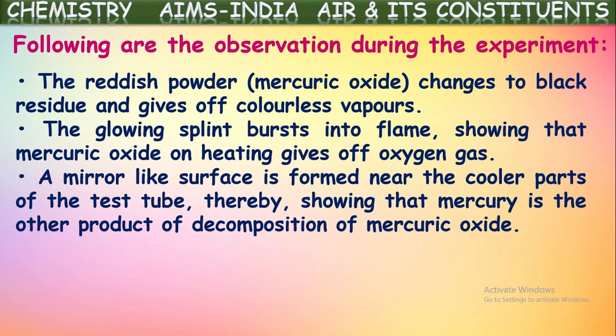Yes, not only is this colorless gas evolved, there will be some other indication in the test tube. On the cooler parts of the test tube, there will be a mirror-like formation. A mirror-like surface is being formed on the inner walls of the test tube. This indicates there is a formation of mercury also along with the oxygen. Thus, we can say, on heating this mercury oxide, it decomposes to form mercury and colorless oxygen gas. These two are produced. In that way, oxygen gas is produced on heating a metal oxide like mercury oxide.